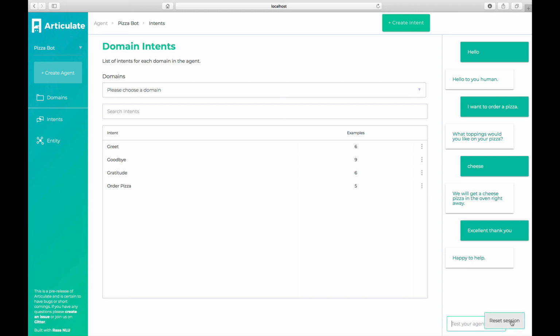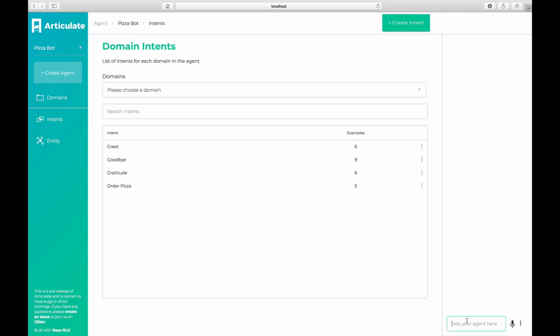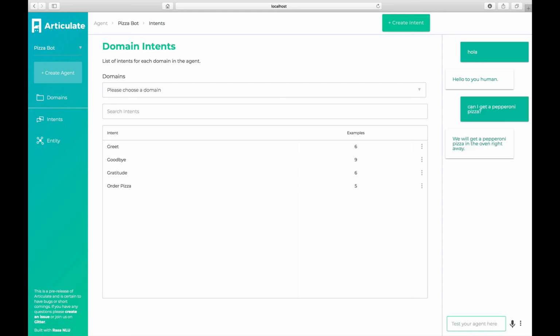Maybe let's do one more example and try to use it where we include the entity in the initial request. We'll get a pepperoni pizza in the oven right away. Excellent. You're welcome. Okay, so hopefully you can see how Articulate can make this very easy.